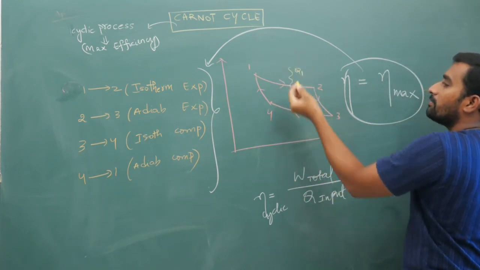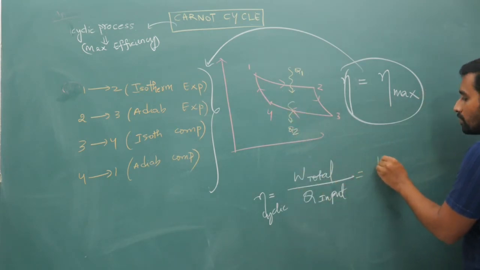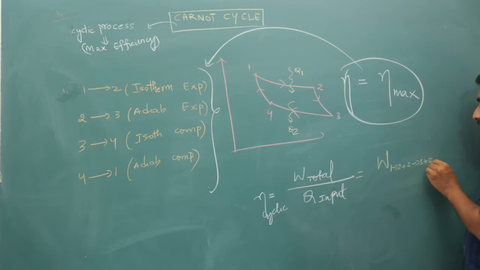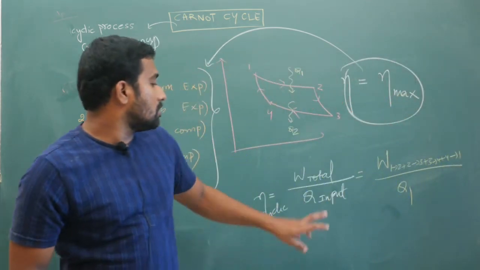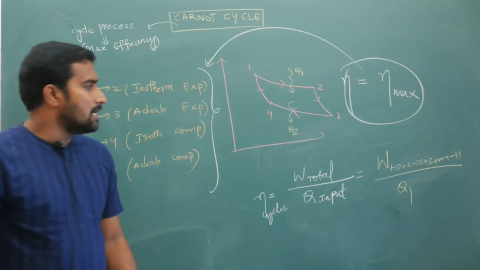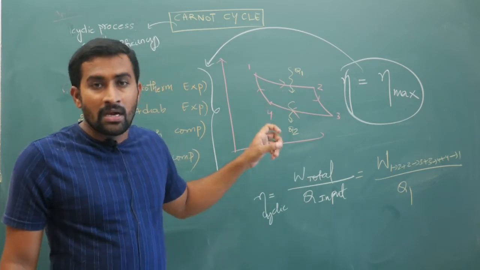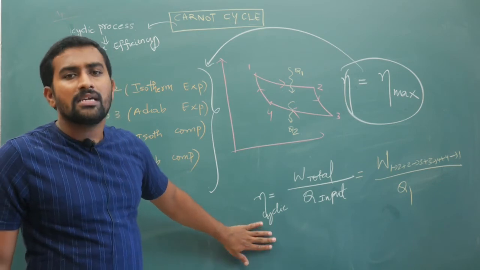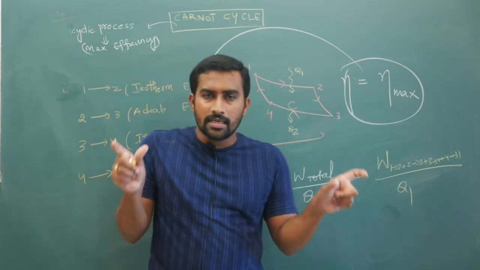Here you will get heat input, and here you will get heat output Q2. So the total work is W from 1 to 2 plus 2 to 3 plus 3 to 4 plus 4 to 1, whole divided by the input, which is only Q1. You should not take this Q2. Input is only Q1. So this is your efficiency for this cyclic process. If you calculate this, the answer you get is the maximum efficiency between a source and sink.